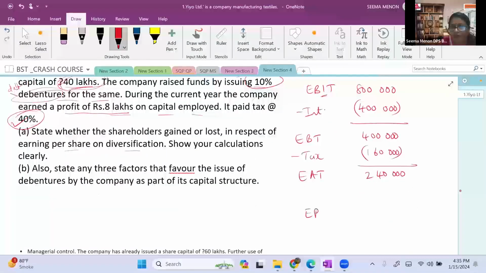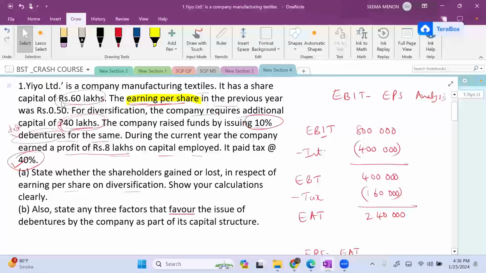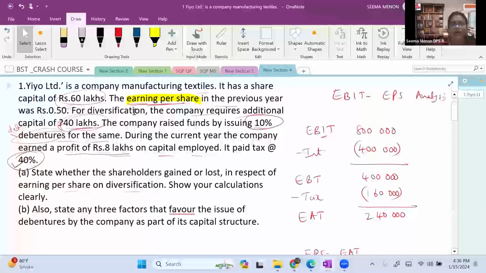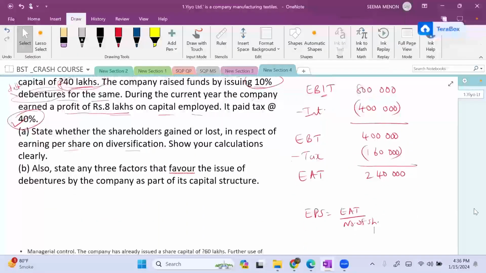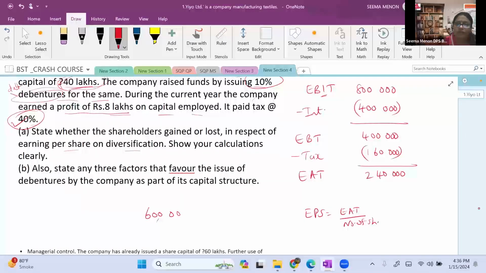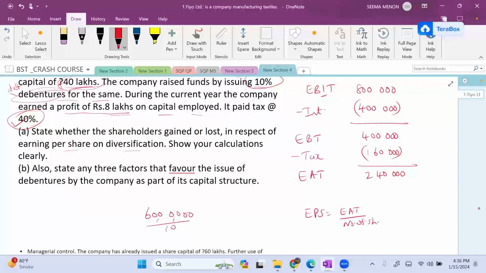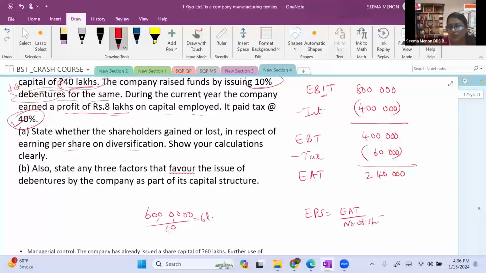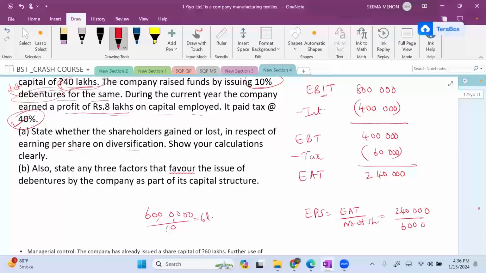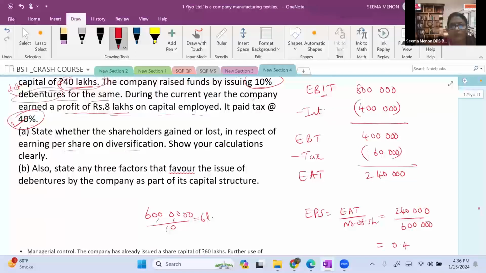Now you have to find out the EPS. EPS is equal to earning after tax upon number of shares. Number of shares you need to find out. It's not given in the question, but it is given that share capital is 60 lakhs. So 60 lakh upon 10 rupees becomes 6 lakh shares. So 2 lakh 40 upon 6 lakh, that is 0.40.